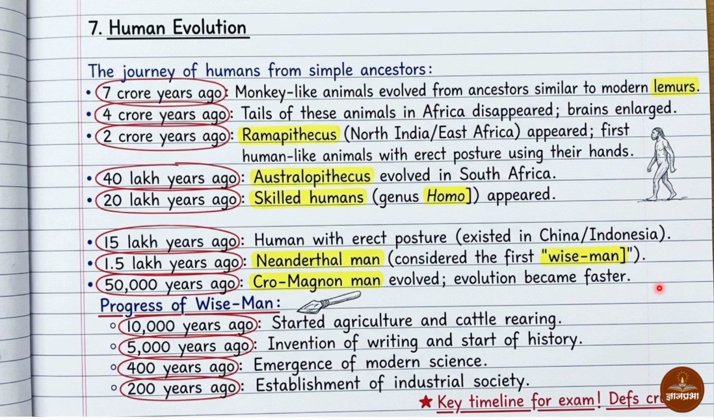Now the progress of wise man. 10,000 years ago, agriculture and cattle rearing started. 5,000 years ago, the invention of writing and the start of history. 400 years ago, the emergence of modern science. 200 years ago, the establishment of industrial society. Here we have to remember some terms and some names.